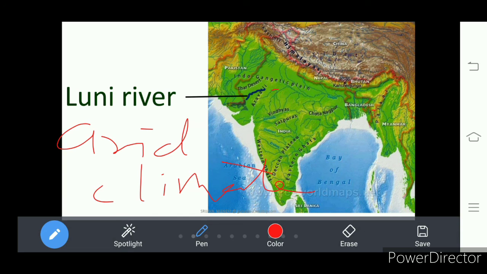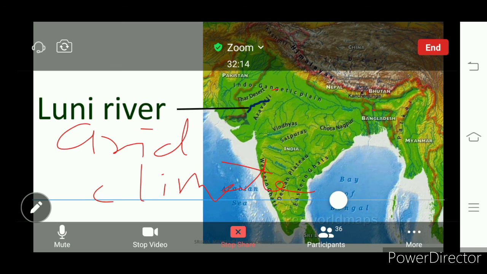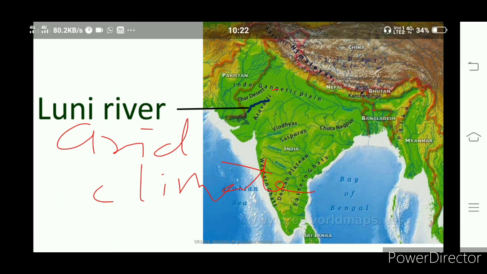The rainfall is scanty, that means very less, 100 to 150 millimeters. And here we find sand dunes. It is covered with sand. The only river in the Thar Desert is the Luni river, which is an internal river. And the canal which provides irrigation for the cultivation of crops is the Indira Gandhi Canal. This is about the Thar Desert.